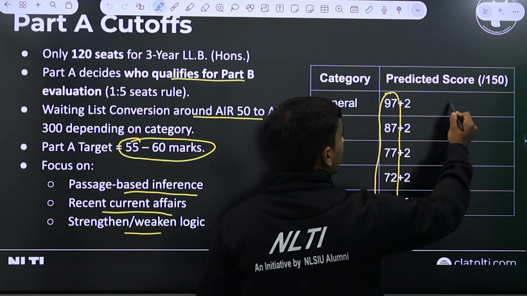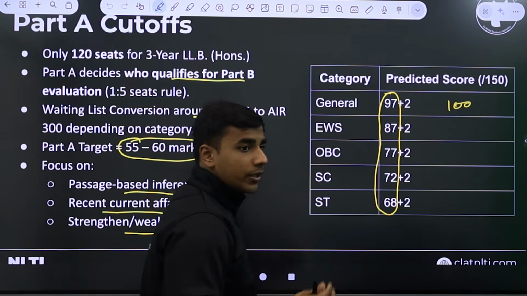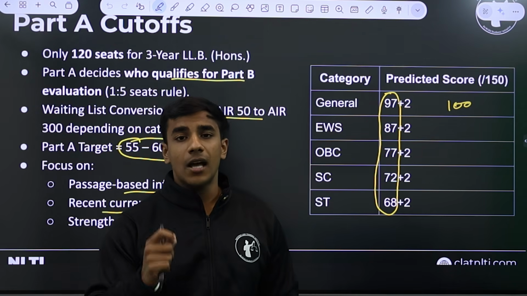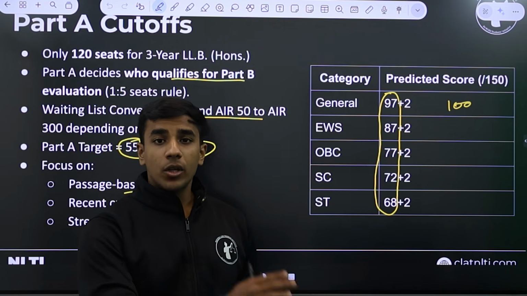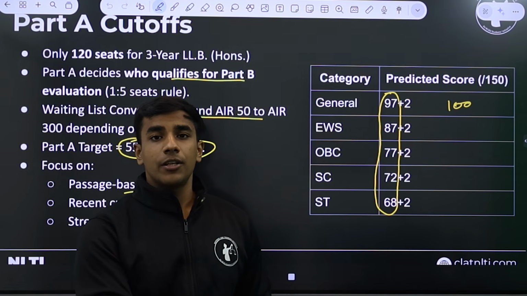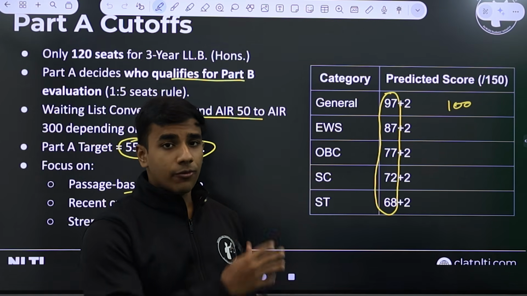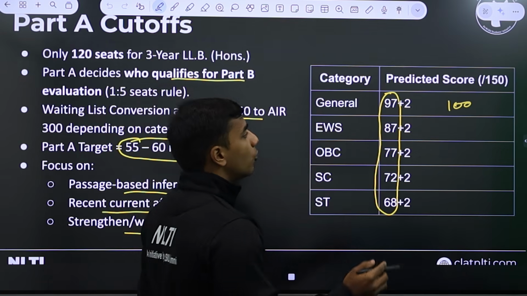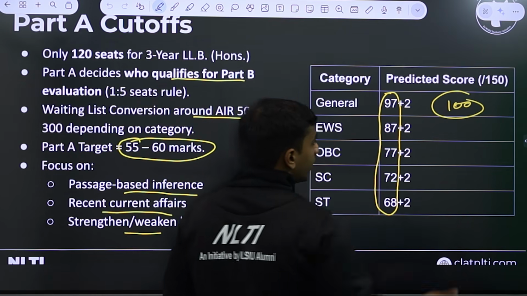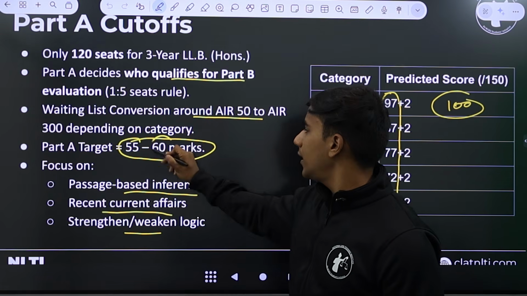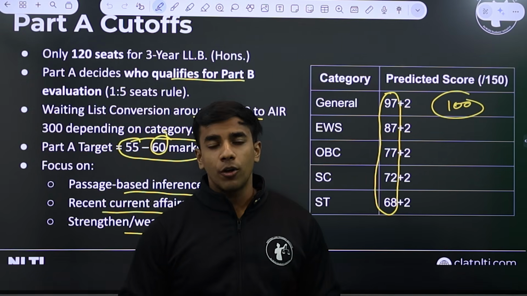So if you are a general person, and that too in general you are a non-Karnataka male, that means an outside Karnataka male candidate who does not have a horizontal women reservation and who also does not have any vertical reservation in the form of other categories. So the minimum score that you should be targeting is around 100. And how can you reach the score of 100? Score a minimum of 60 in Part A and a score of 40 in Part B.